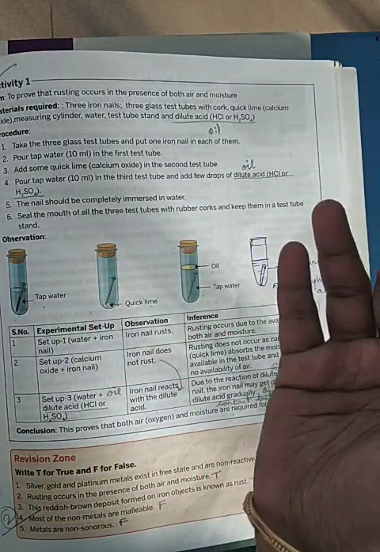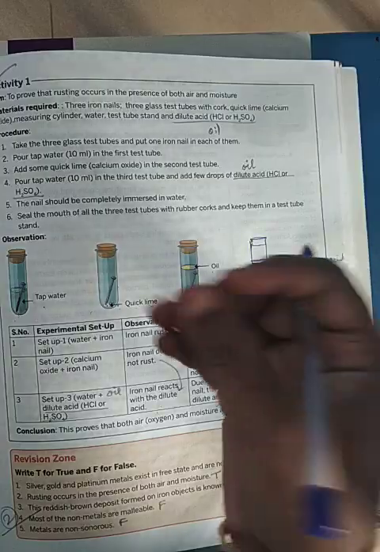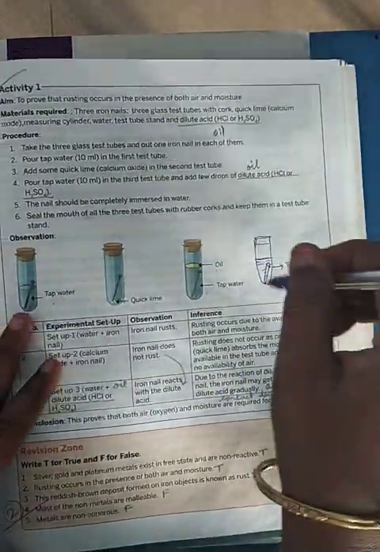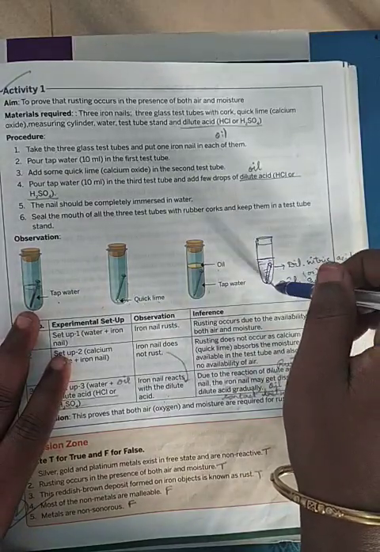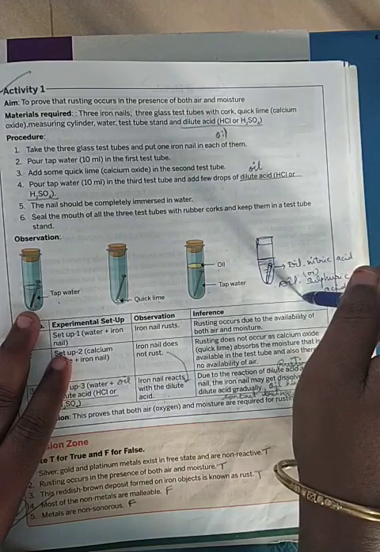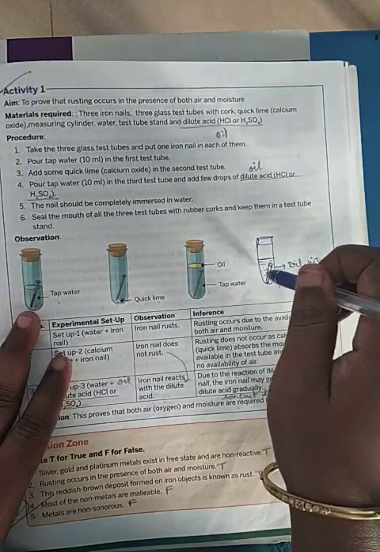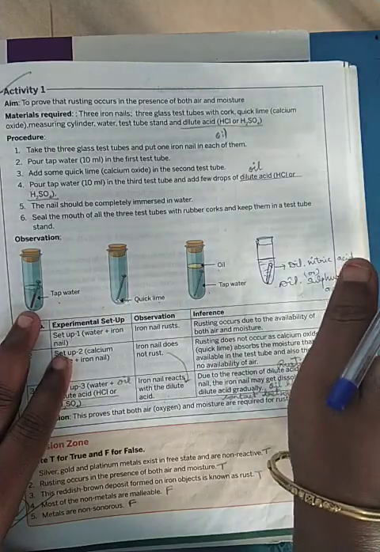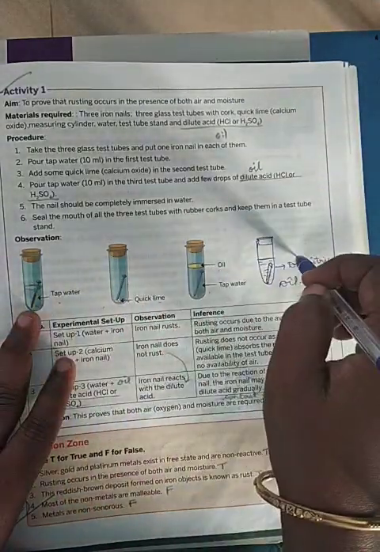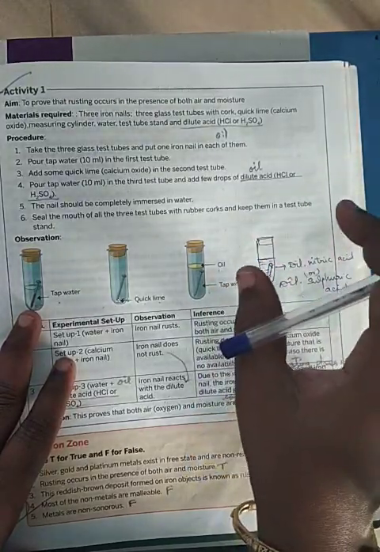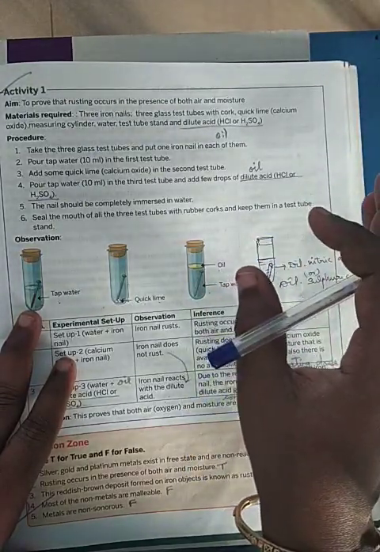There will be no more sugar left because the sugar is totally soluble in the tea. Likewise, when I put this iron nail inside dilute nitric acid or dilute sulfuric acid, it will slowly react and then be totally dissolved. So from this observation we understand that rusting requires oxygen and moisture.